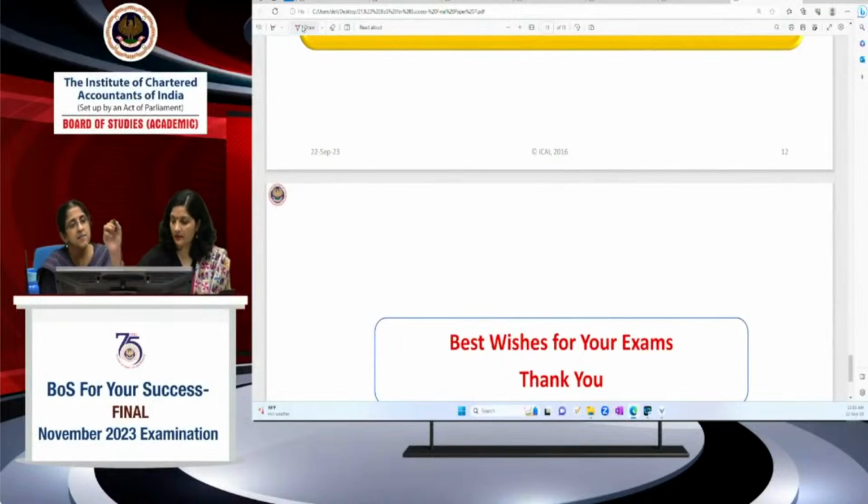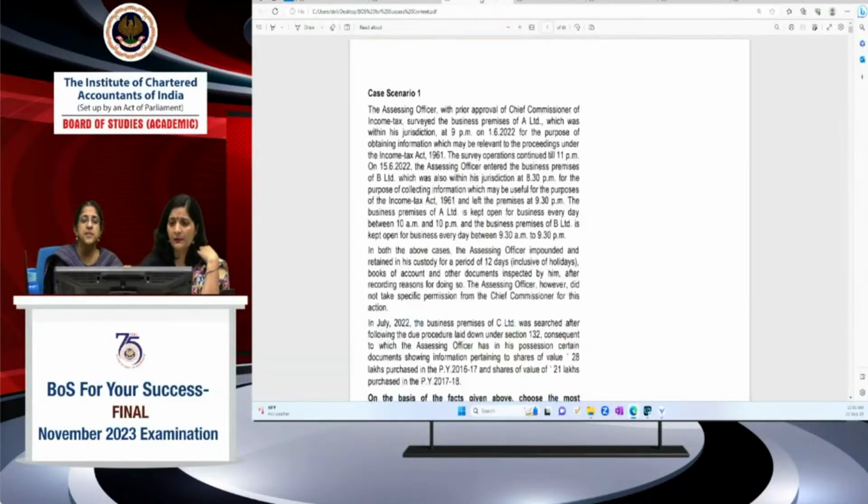Now we are going to take you through some of the RTP questions generally, which will revise certain concepts of your DTP. Very important concepts which have also undergone change recently by the Finance Act 2022. First case scenario, you all must have already done the RTP, but still we want you to answer the MCQs, right? So that you can revise again. First, I will briefly explain the provisions. Then we are going to do the MCQs portion.